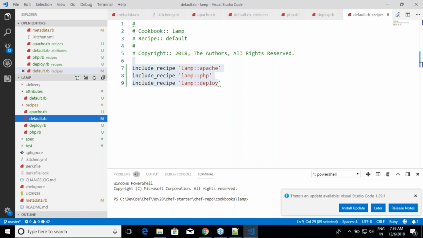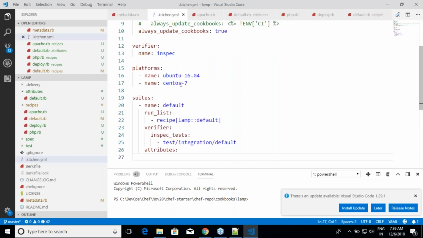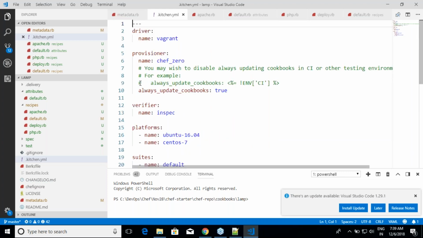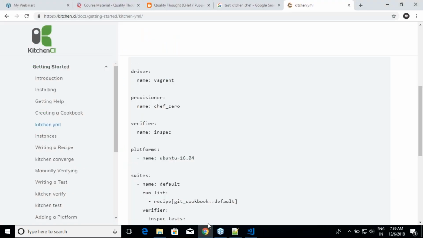What it will do is create a virtual environment, right? And here how many platforms do we have? Ubuntu and CentOS 7. So it will try to create two. If you don't want that, you can try one after the other. Just comment out one platform. Okay, fine. Basically this is a generic structure, but what does this platform create? What are the other things which I need to pass? What additional information do I need to give? For that, you need to always refer to the additional documentation around it.